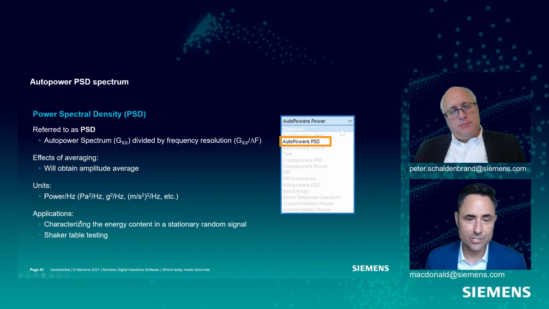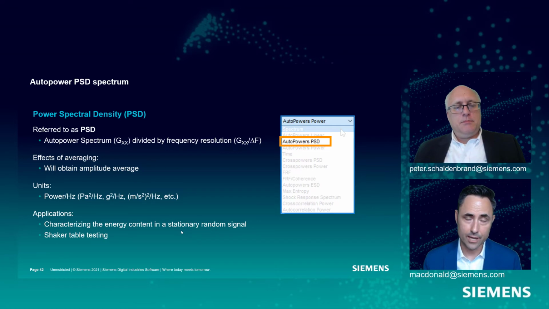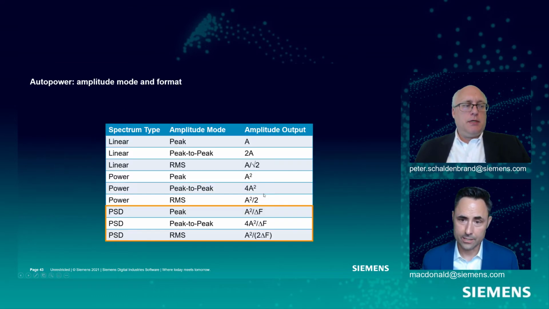These are used all over the place to characterize the energy content in a stationary random signal. And when I hear stationary random signal, I think shaker table testing. I've got a landing gear on an airplane, or a radar antenna or something, and I need to know what kind of vibration profile it's going to see on this helicopter. So I test it in a lab on a shaker table. I want to ensure that the spectral content, the energy content of that vibration signal is correct in terms of frequency distribution, but also amplitude, and that is what makes the PSD perfect for this type of test. Okay, and we will take another look at that.